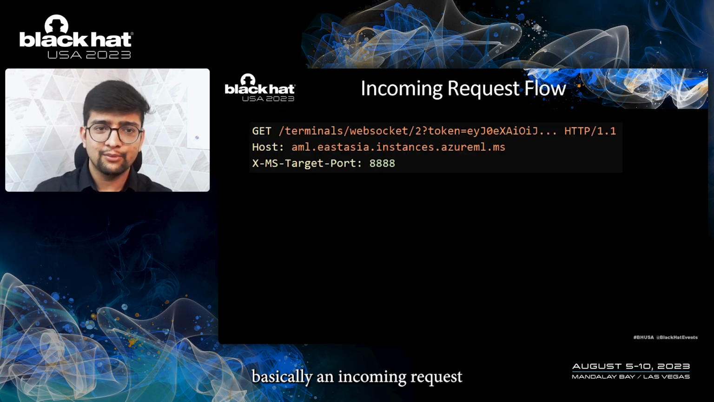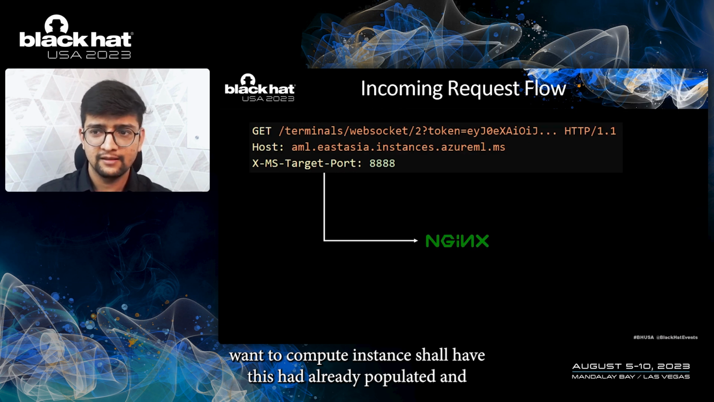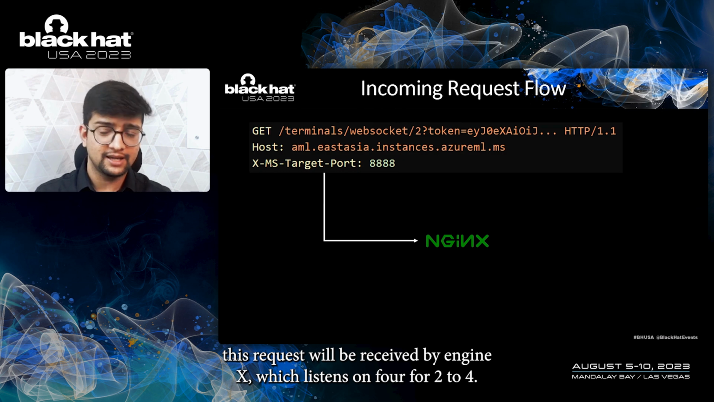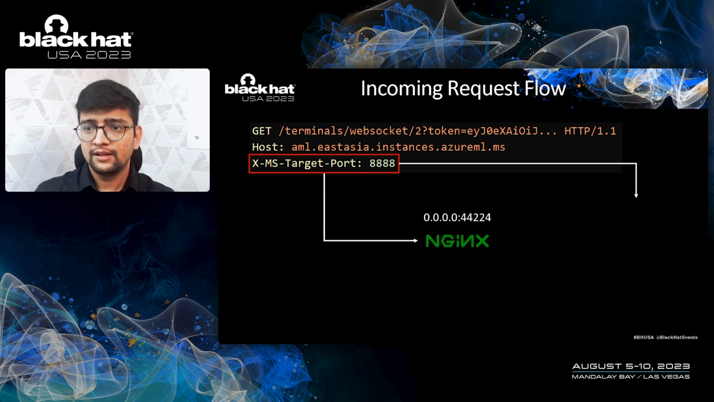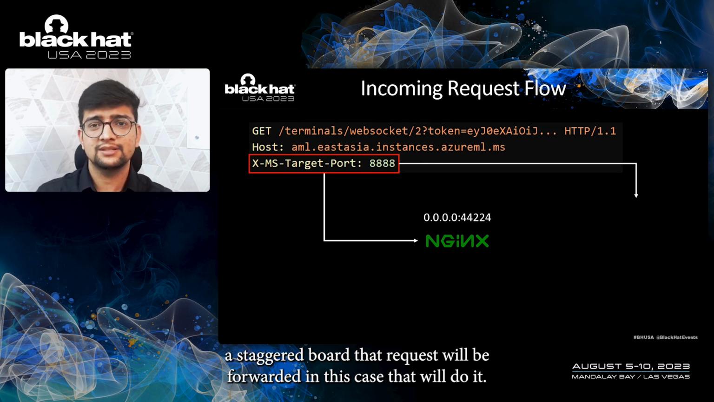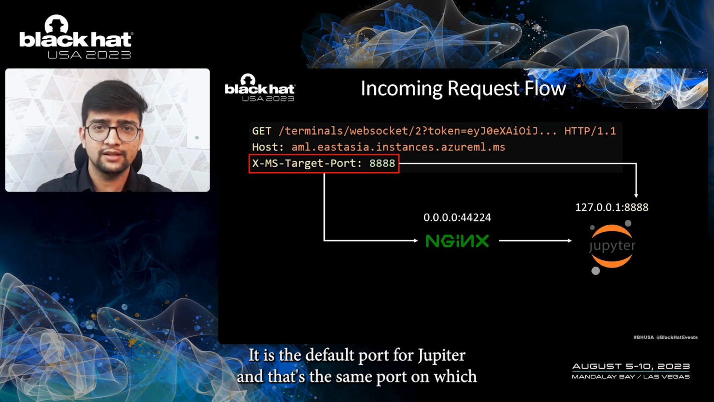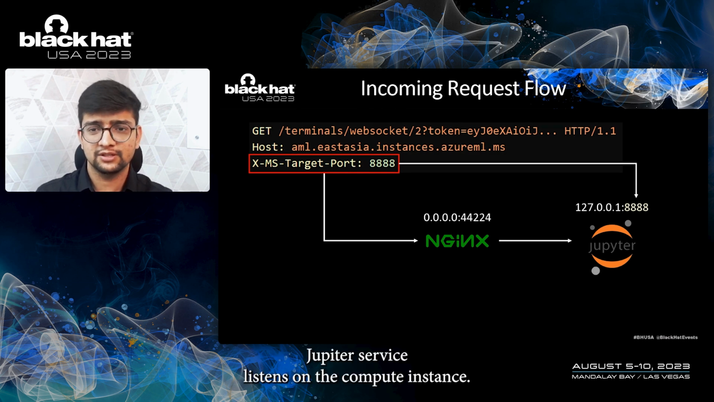Basically, an incoming request on a compute instance shall have this header already populated. This request will be received by Nginx, which listens on 44224. Based on the value of this header, which is X-MS-Target-Port, the request will be forwarded. In this case, 8888 is the default port for Jupyter, and that's the same port on which the Jupyter service listens on a compute instance.